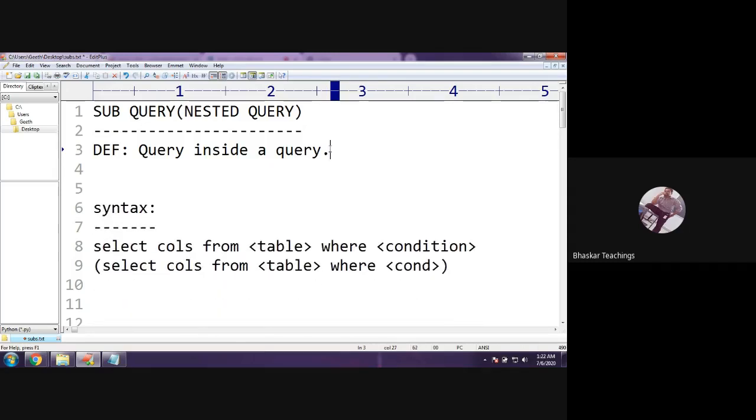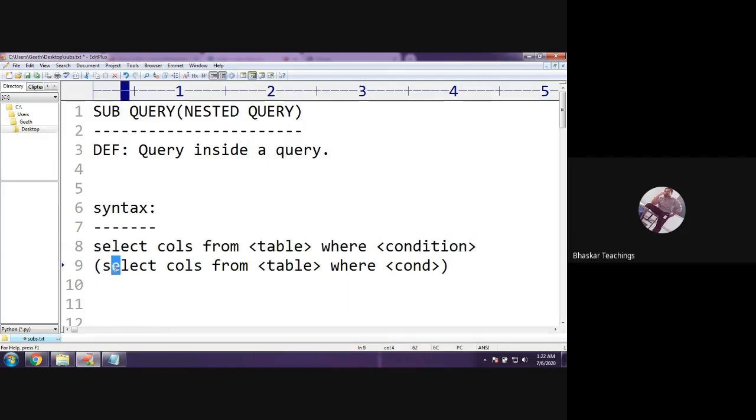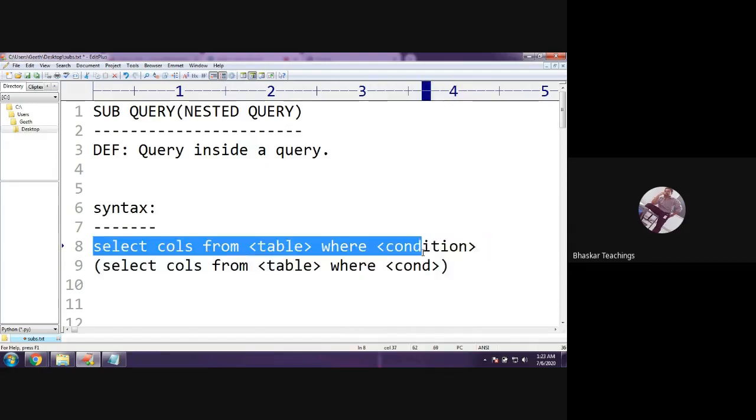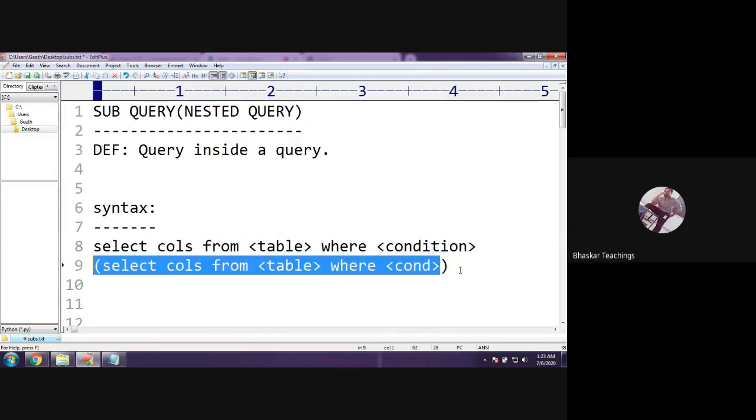Syntax is, you can see here, I have a query, a select query to retrieve some data. Inside that, I have one more query. This is the outer query and this is the inner query. And the subqueries must be enclosed within parentheses. This is the point. Query inside a query. You can see this is an outer query, and this thing which is enclosed within the brackets is a subquery.